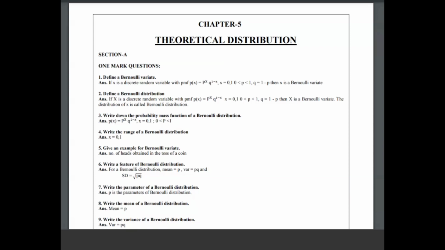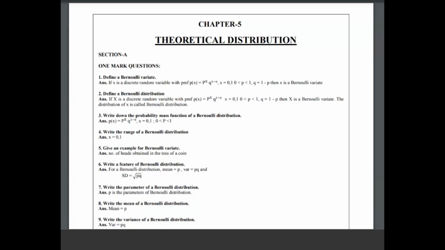In your syllabus, the theoretical distribution has 4 distributions. One is the Bernoulli distribution, second is the binomial distribution, third is the Poisson distribution, and fourth is the hypergeometric distribution.